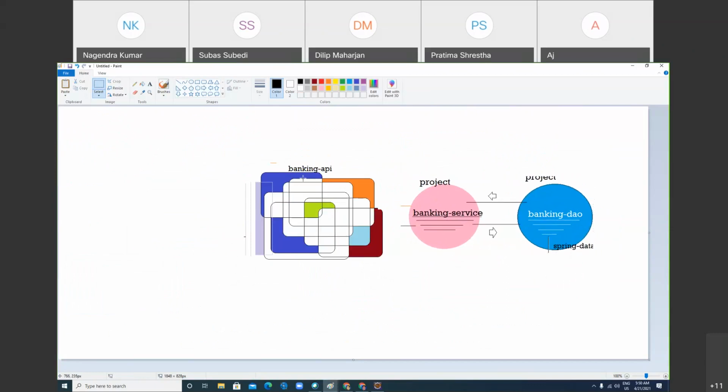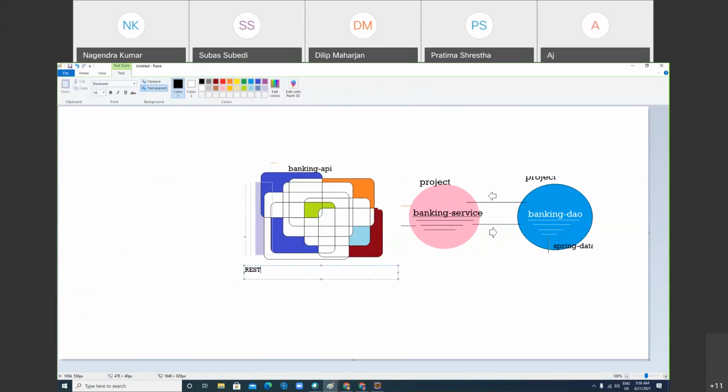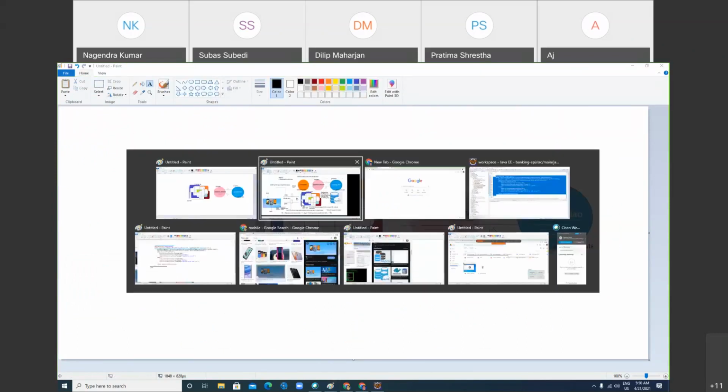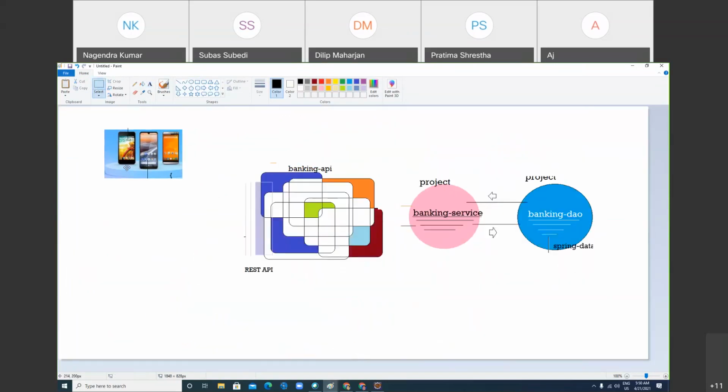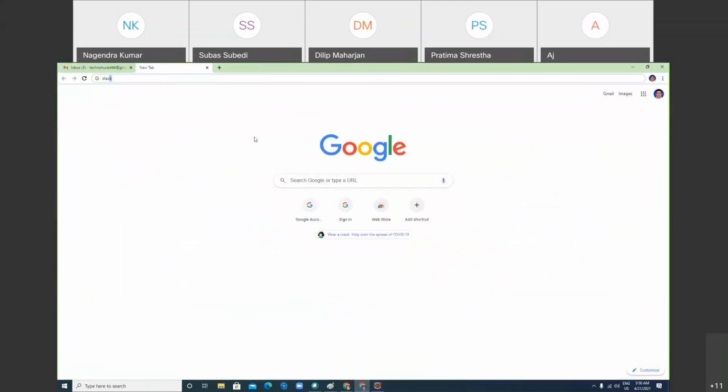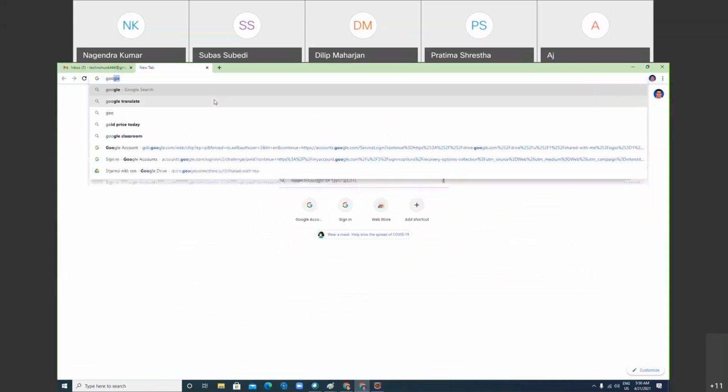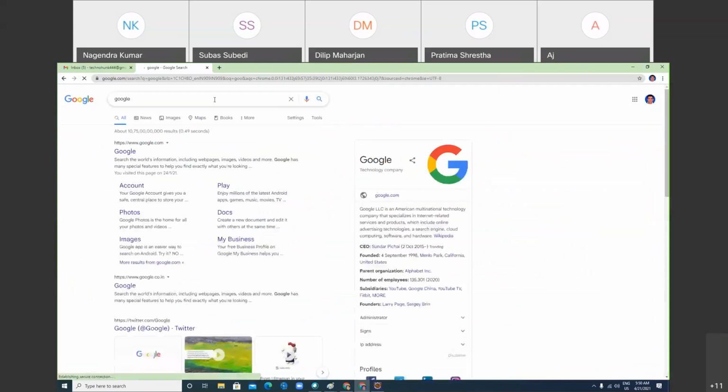Who can interface with the REST API? Any guess, Pratima? What kind of application can access the REST API? JSON? No, it produces JSON data, but what kind of application can talk to it? Any kind of application. It could be a mobile application. It could be an application developed in Python.